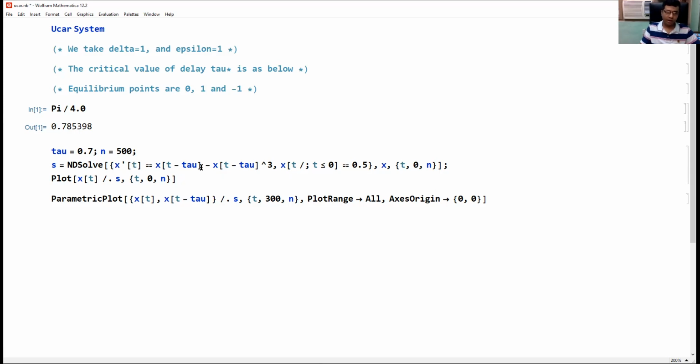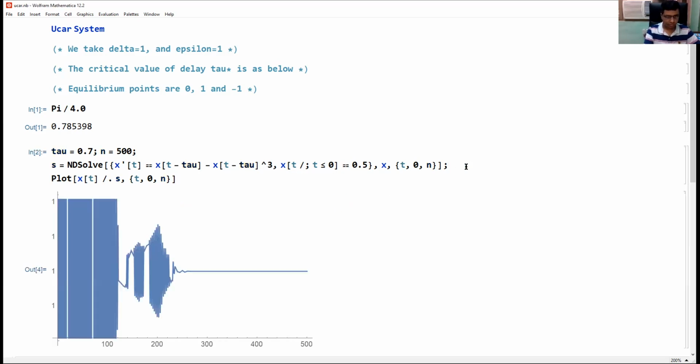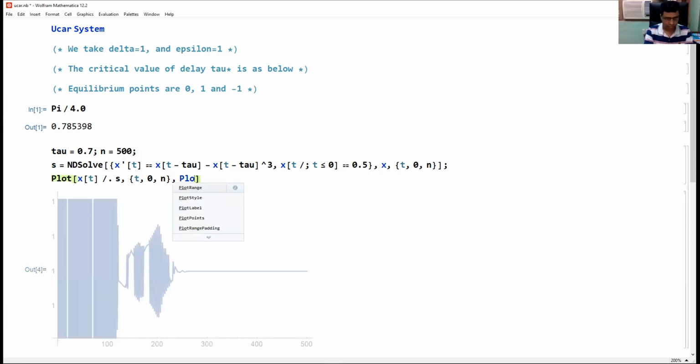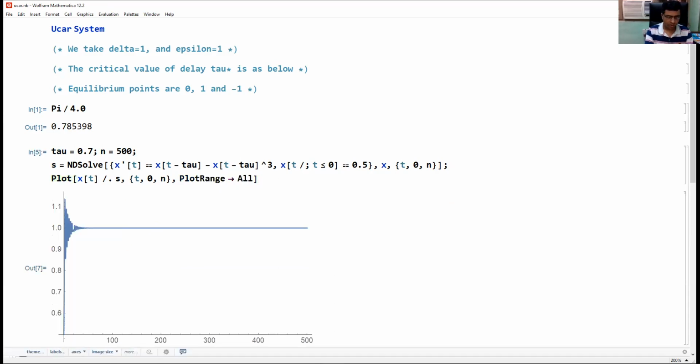So it is delta x of t minus tau minus epsilon. Epsilon is also 1. X of t minus tau raised to. You can see that there are some oscillations, and finally things are settling. So plot range all. Okay, we can see that there are oscillations, but these are settling to equilibrium point 1.